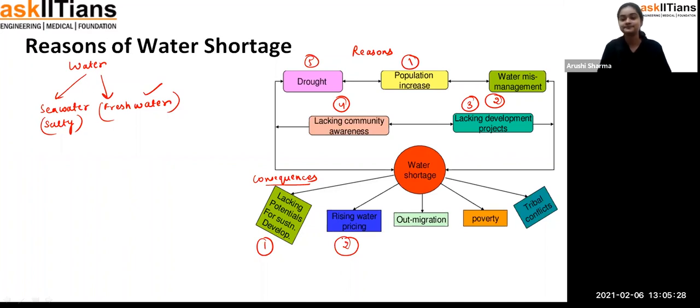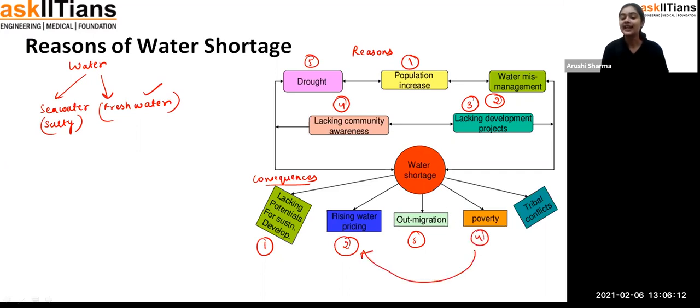Okay, out-migration, student, means that people are going to migrate from one place to another so that they can find water. And because of that, student, what could be the problems? There may be conflict between the people. For example, in one area there is water shortage, and in another area there is also a shortage, but in that area there is enough water that they can survive, and people migrate to that place. So now you can see a bulk of people is there, so how are they going to manage all this? What will happen is that in the second area, after some time, there is also a water shortage. So that's how.